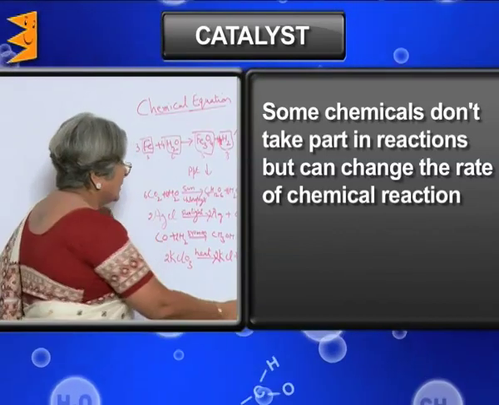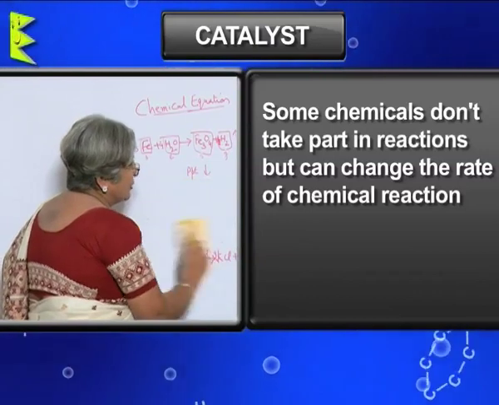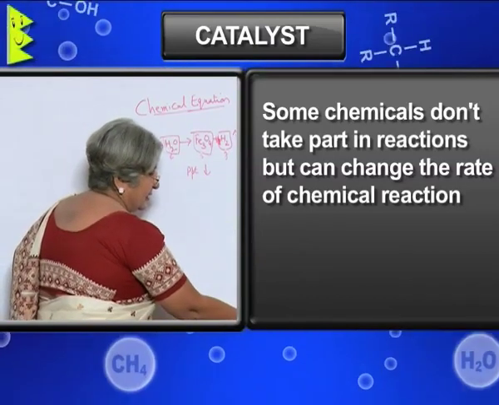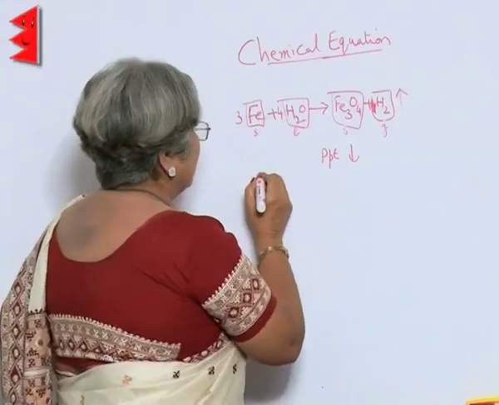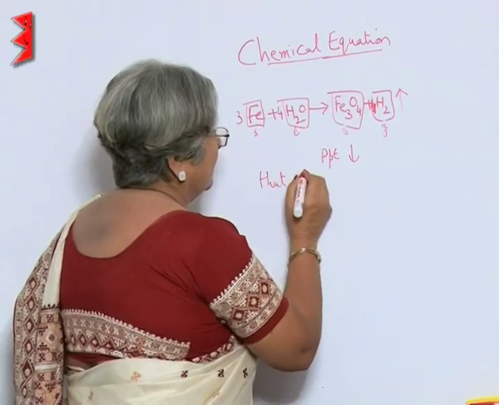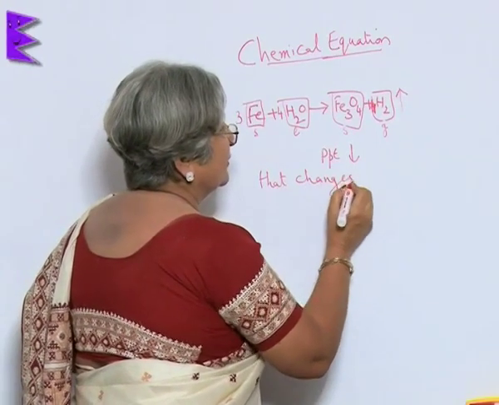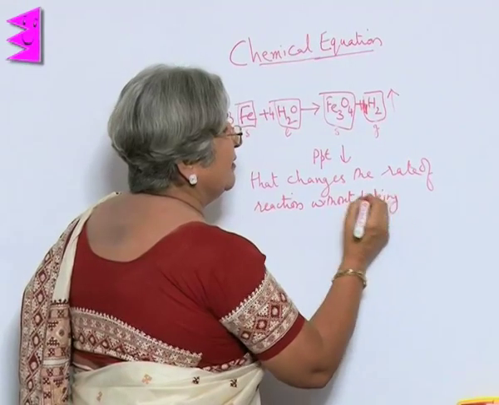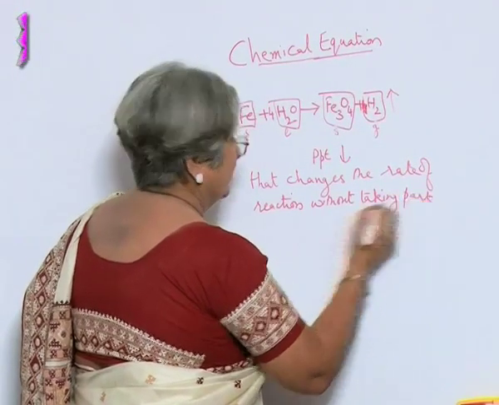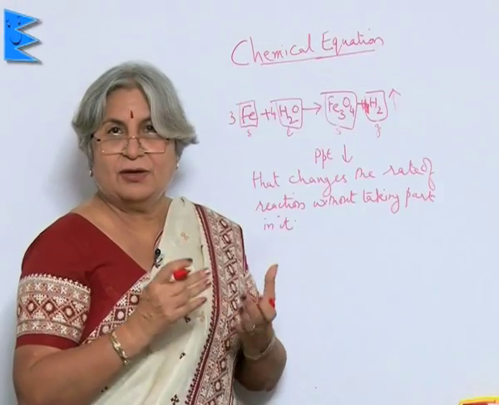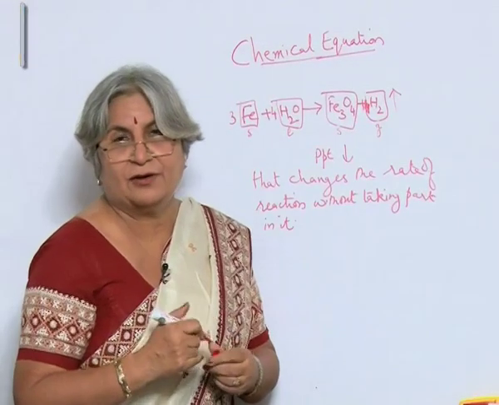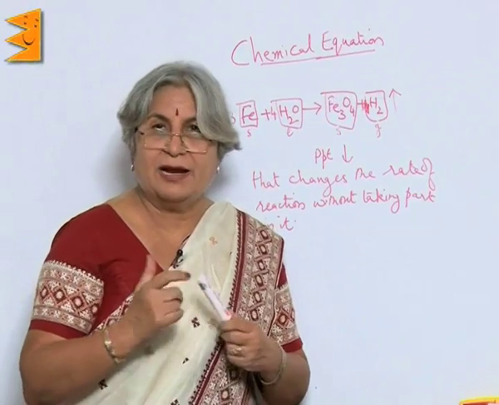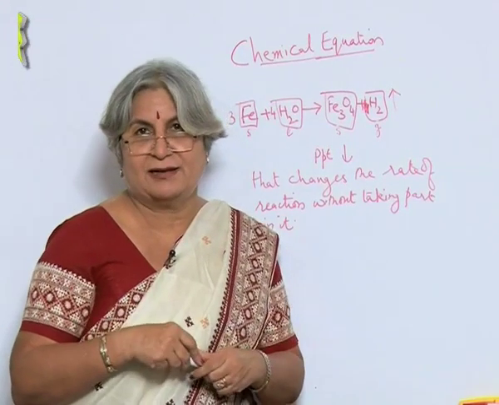So it's good to write the definition of a catalyst. It is a chemical substance that changes the rate of reaction without taking part in it. So it is like an influence. So this is how they have a catalytic effect on your life. The environment, the atmosphere also acts like a catalyst.